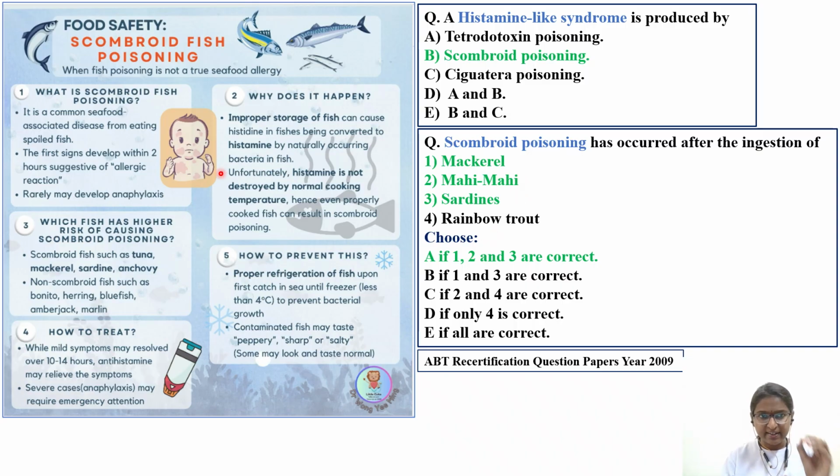So pause here and read this diagram also, because most of the points are repetitive. The only thing I'll discuss is how to prevent this type: proper refrigeration of the fish upon first catch in the sea until the freezer, that is 4 degrees centigrade. That is what I was saying about storage, because in the first step itself we are being very careful. Prevention is much better than cure. Contaminated fish may taste peppery, sharp, and salty. Some may look and taste normal. So unless you consume it, you are unable to identify whether that particular fish tissue is poisoned or not. Pause here and read all these five questions, and remember them with respect to the exam.